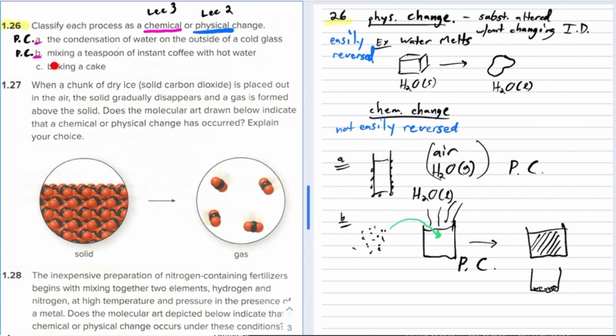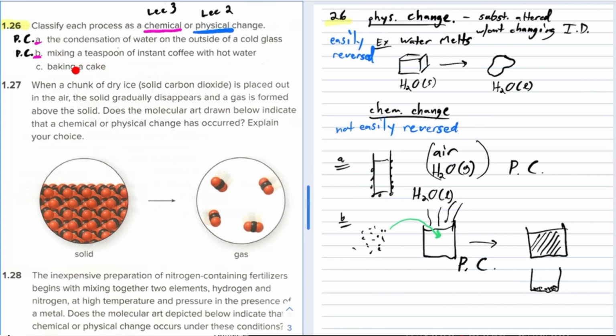Okay, the last one, baking a cake. All right, anytime you burn something or bake something or cook something, it changes color, it changes its smell, the smell changes, color changes. Sometimes you see smoke, sometimes it changes its shape. Those are all good indications that you have some kind of chemical reaction taking place. Okay, it's not easily reversed.